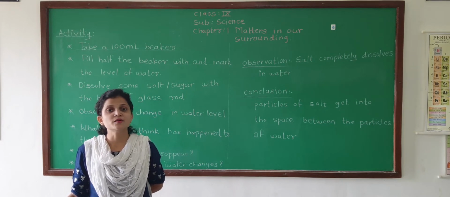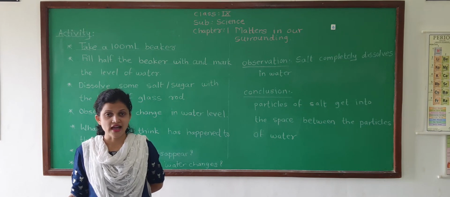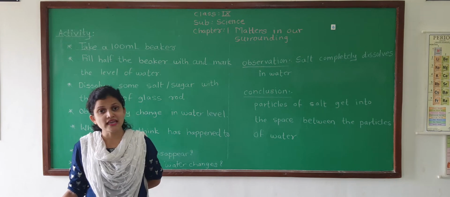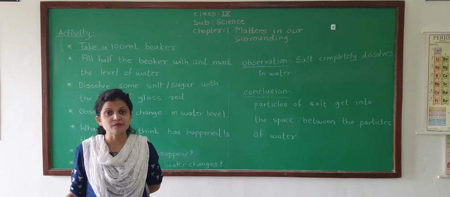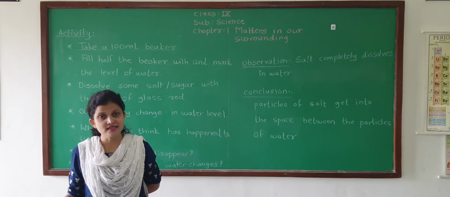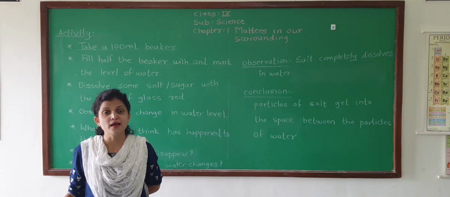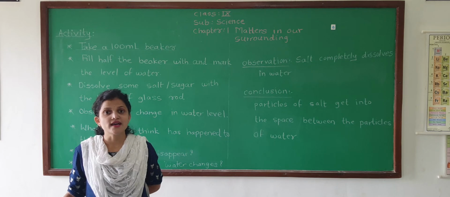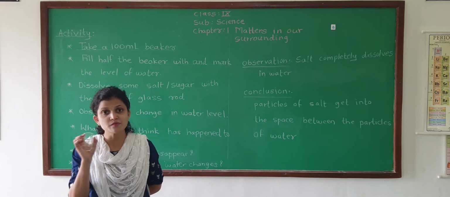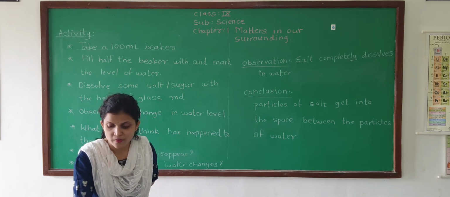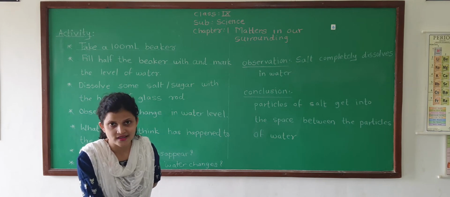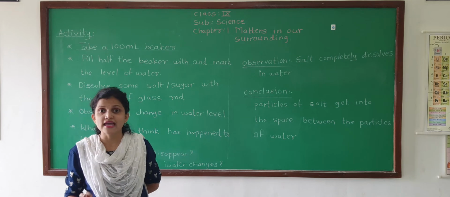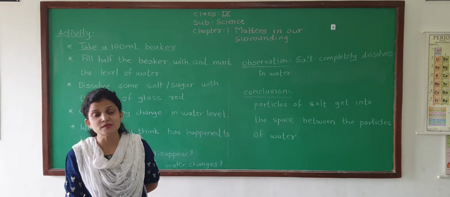Yesterday we learned about what is matter. I hope you understood what is matter. So matter is anything that occupies space, has mass, and can be felt by our 5 senses. Anything like that is called matter. Look at this beaker, it occupies some space on this desk, so it is also matter. Matter means anything that occupies space.